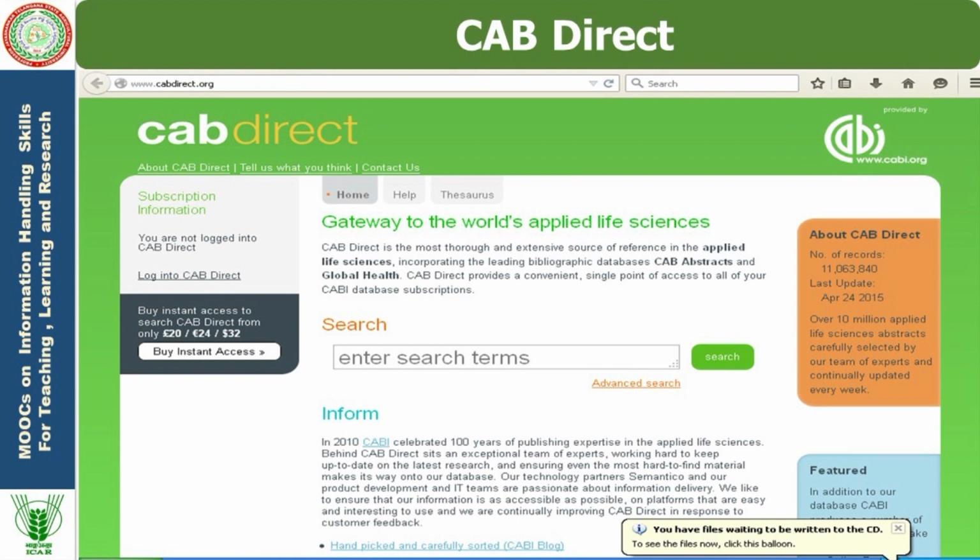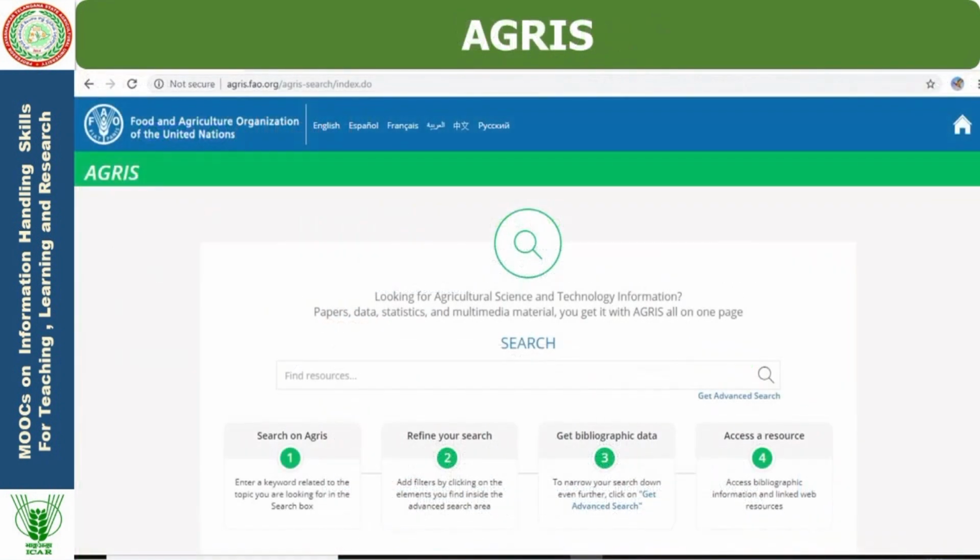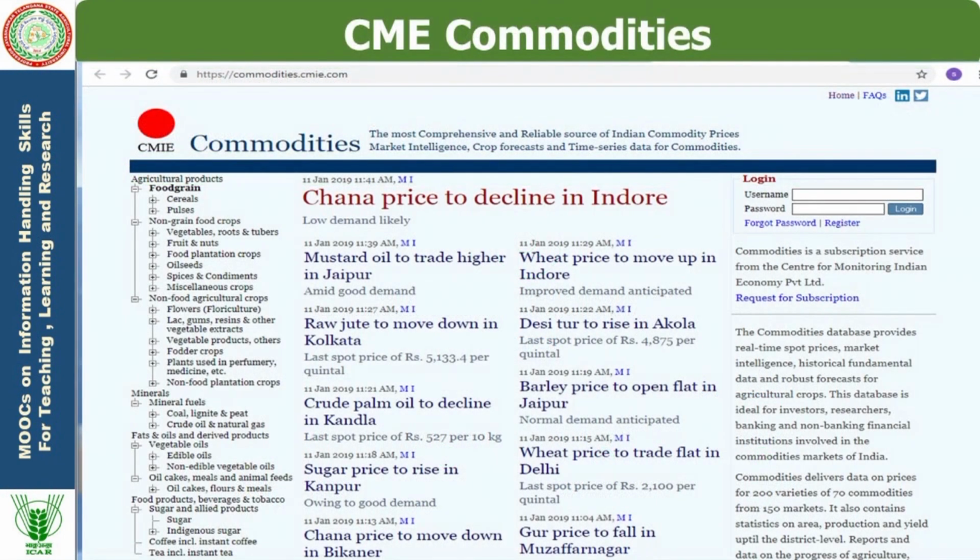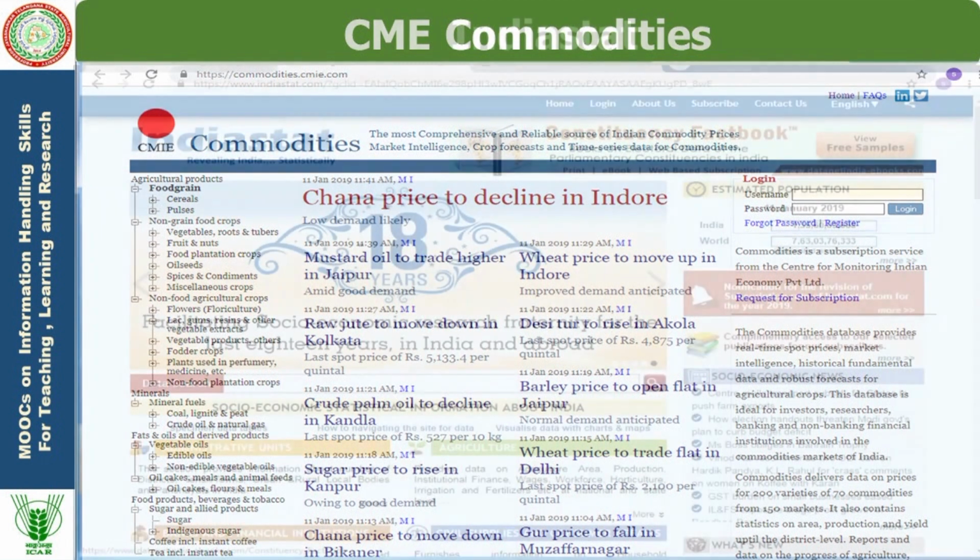For forming a research topic, people generally refer to CAB Abstracts, and also AGRIS. AGRIS was published by the Food and Agriculture Organization of the United Nations. Then we have the statistical databases, which are very important for agriculture research and for education also. The CMA commodities are there, where you will get a lot of statistical data on production and yield rates and imports and exports of the different commodities, food grains and other things. We will get that.